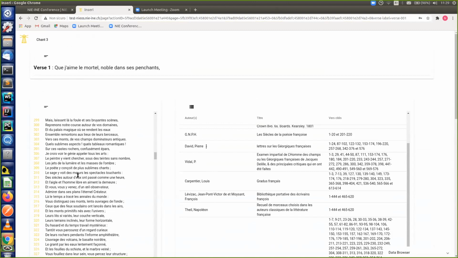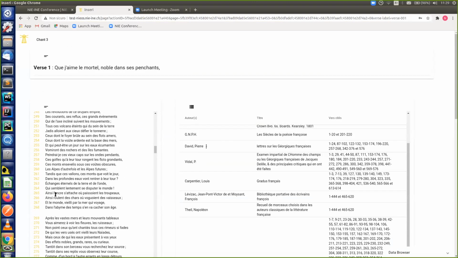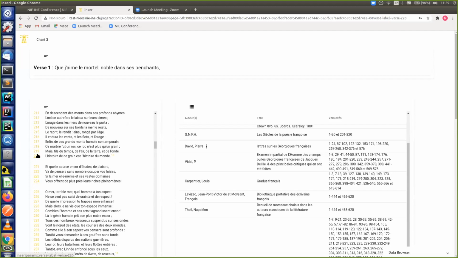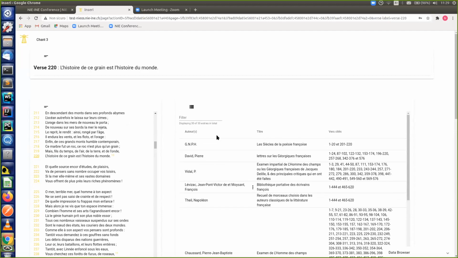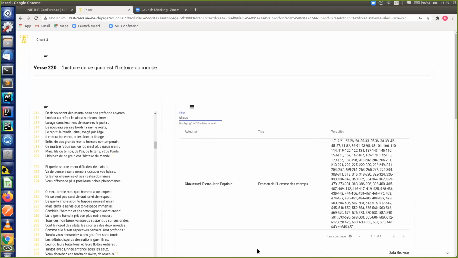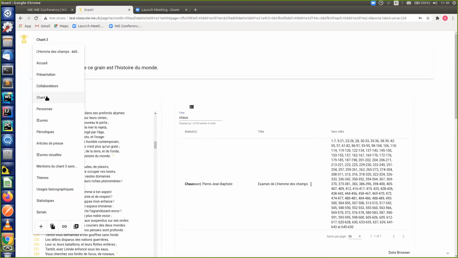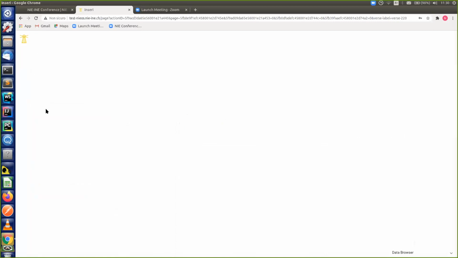So we can maybe go to one very, very famous that I like very much, this verse, l'histoire de ce grain, l'histoire du monde. And you see that 30 entries, you can filter there. Dominic already showed this. And I will show quickly again another page with the list of persons.